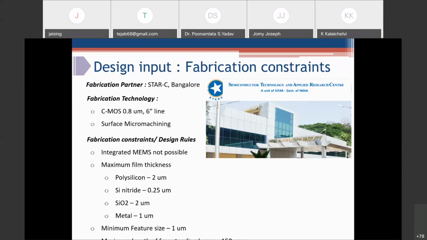The process has certain limitations. Polysilicon cannot be deposited beyond 2 microns. Silicon nitride cannot be deposited beyond 0.25 microns. SiO2, the sacrificial layer in this case, cannot be deposited beyond 2 microns. Metal is limited to 1 micron, and they can go down to a minimum feature size of 1 micron. So I cannot target any device having dimensions less than 1 micron.